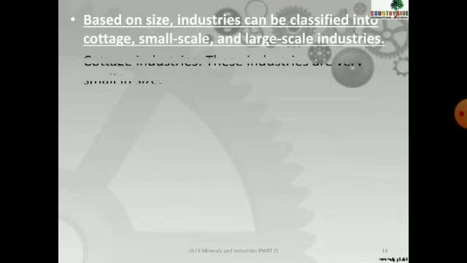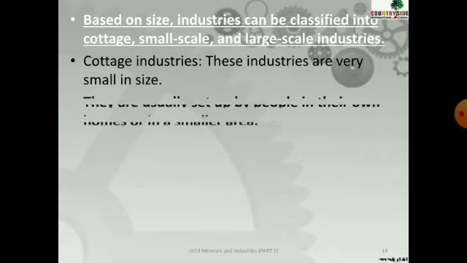So what is cottage industry? Cottage industries, children, are very small in size. You can say that whatever work we can do at home is called cottage industry. Suppose we take the example of making khakra. We can make khakra at home. We do not require big industries or big machines to make khakra, right? So khakra we can say is a type of cottage industry.